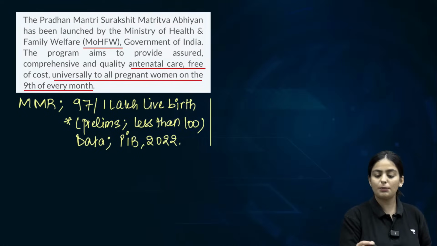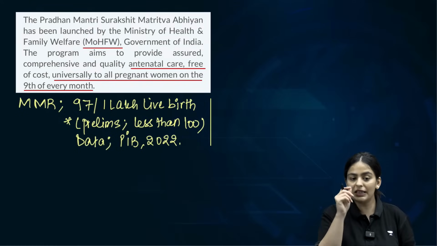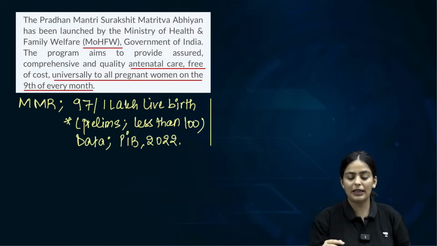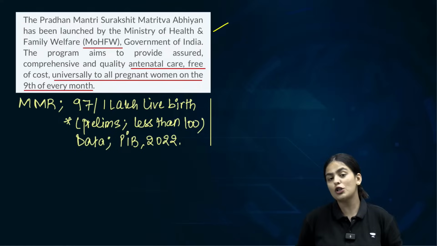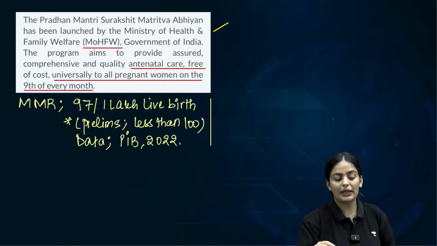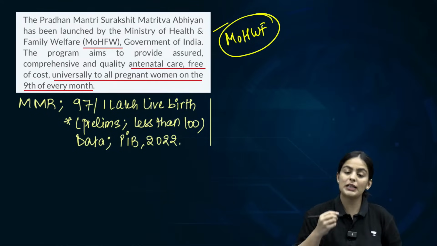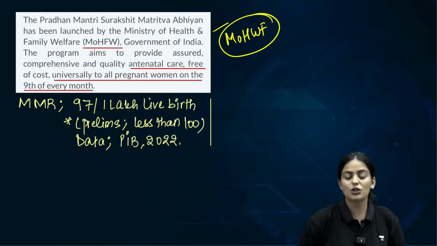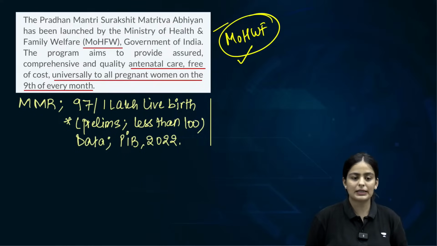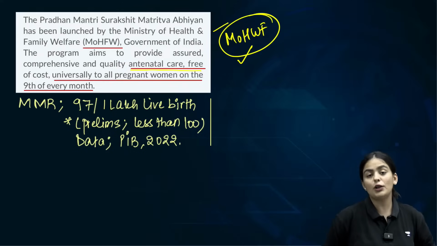Pradhan Mantri Surakshit Matritva Abhiyan was launched. Now please make sure that there is a difference. It is not launched by the Ministry of Women and Child Welfare, but it was basically launched by the Ministry of Health and Family Welfare. Clear about this scheme? So it is for women, but it is a Ministry of Health and Family Welfare scheme. Clear? All right. So what does this particular scheme entitle you for?